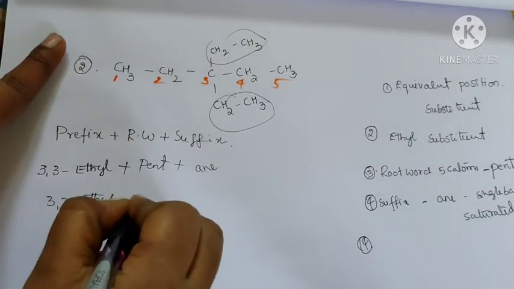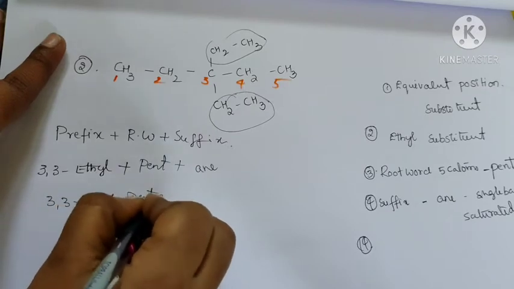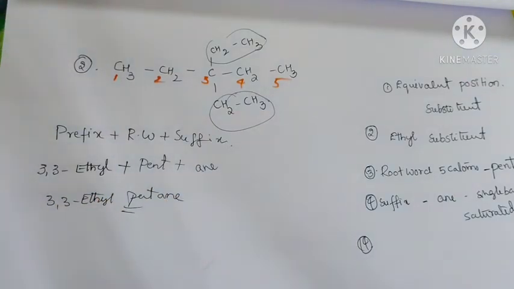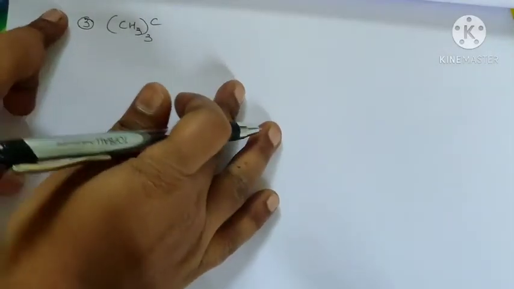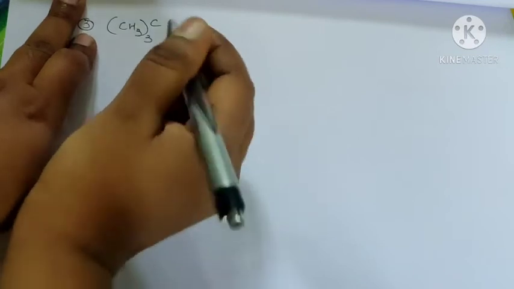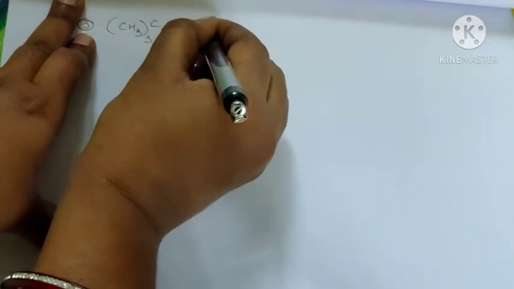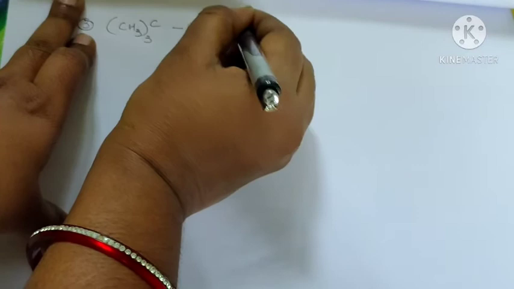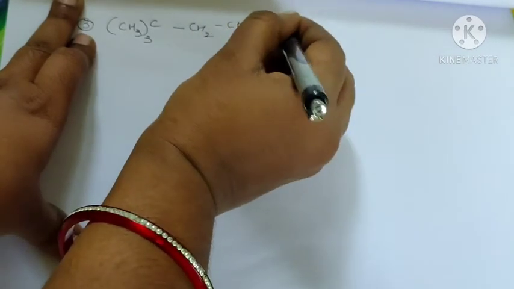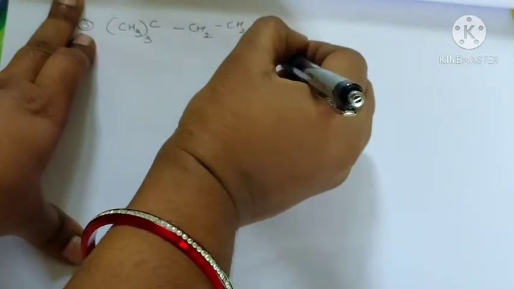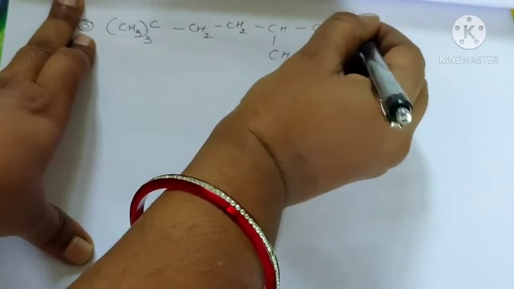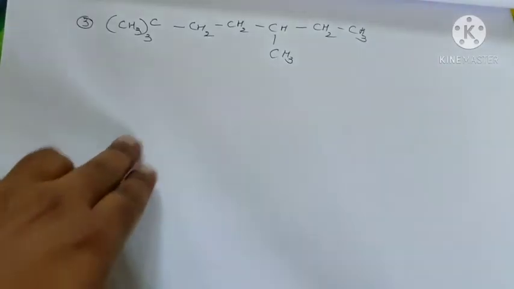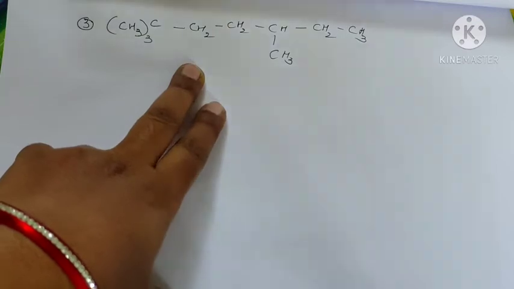And the next question is like this: CH3 thrice, CH2, CH2, CH, CH3, CH2, CH3. This is the carbon skeleton of the organic compound.